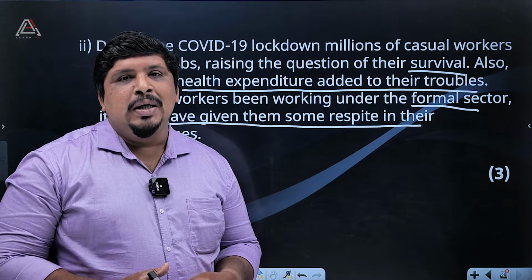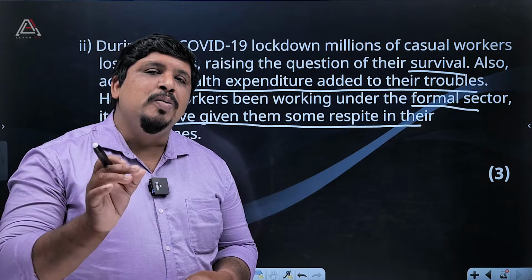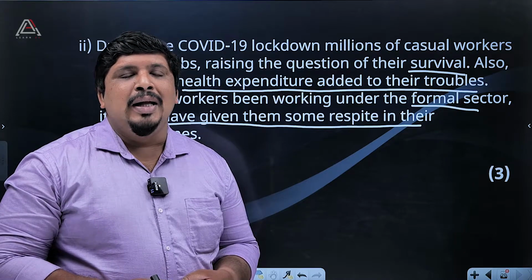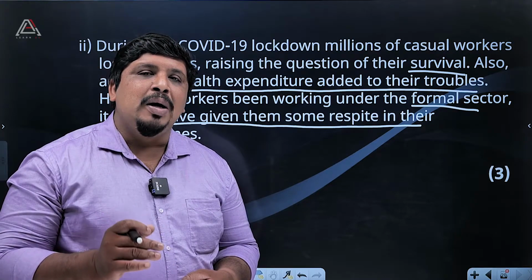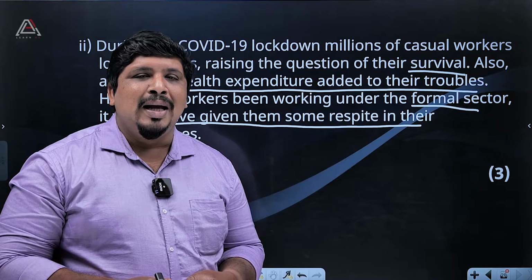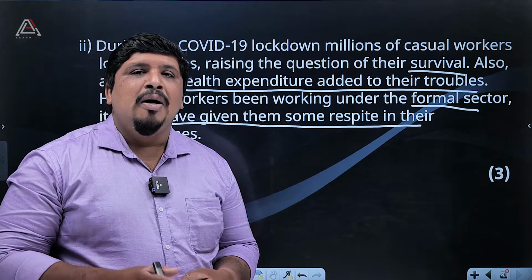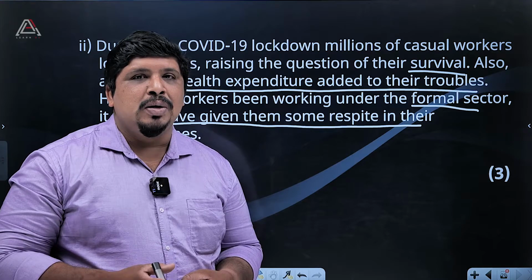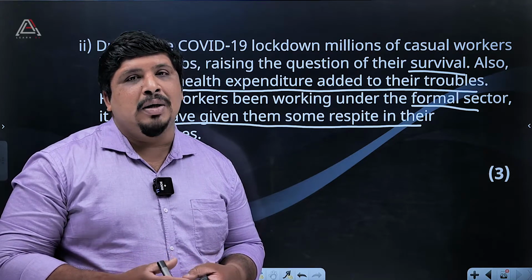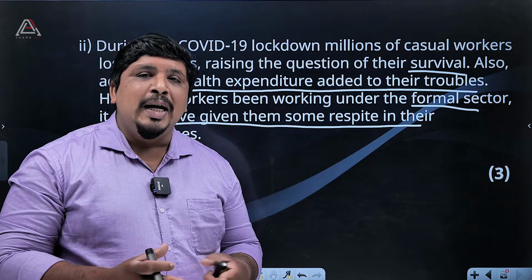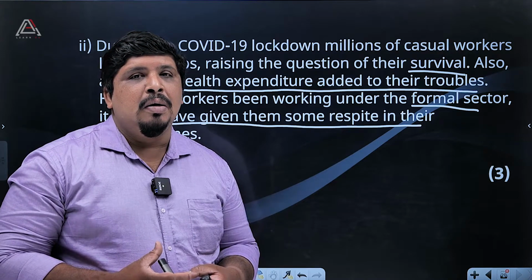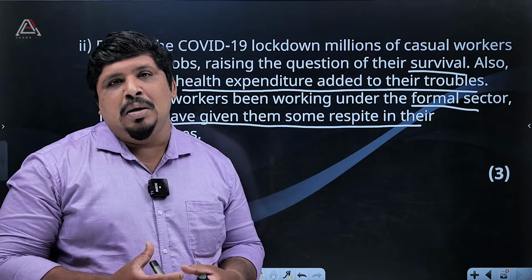Very short answer questions carry 2 marks each for 5 questions. Then short answer questions carry 3 marks each for 5 questions. Then long answer type questions carry 5 marks each for 3 questions. So in total we have 40 marks. I already explained the mark distribution while I was going through all the questions here.